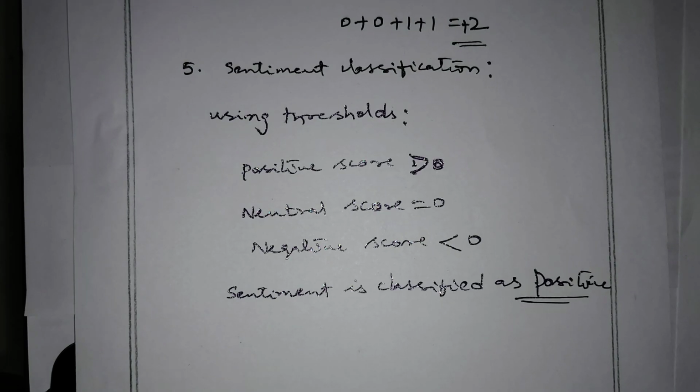We assigned scores, that is lexicon scoring and word scoring: positive terms get +1, negative terms -1, and neutral terms 0. Then we sum it. If it is a positive value, the sentiment of that sentence is positive. If it is less than 0, it is negative.